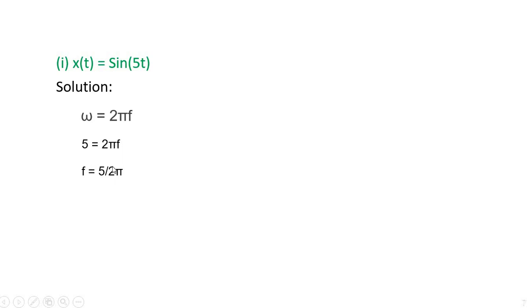f is equal to 5 by 2 pi. T is equal to 1 by f, we know about this. So T is equal to 2 pi by 5. I got the fundamental time period of the signal x of t is equal to sine 5t. Here T is not a ratio of two integers. We have a term called pi. So T is irrational, so the signal is aperiodic.